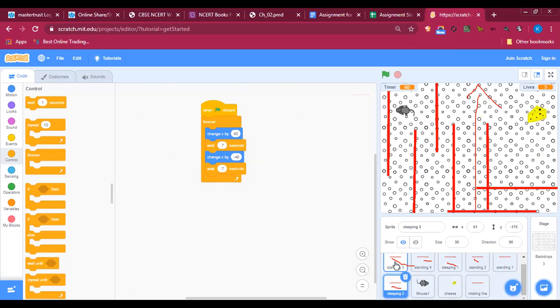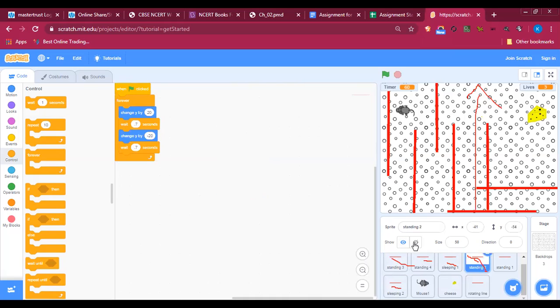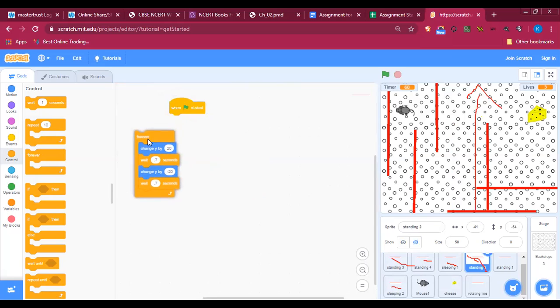So there are 4 only, right? So you just need to tell us 4. 1, 2, 3, 4. Yeah, 4 only. No, there are 5. Okay, cancel this one. Want me to do 2 standing and 2 sleeping? Yes. Okay. For others, just make the height first of all and remove the green flag. Okay, yes, sir. Let's remove the green flag also.